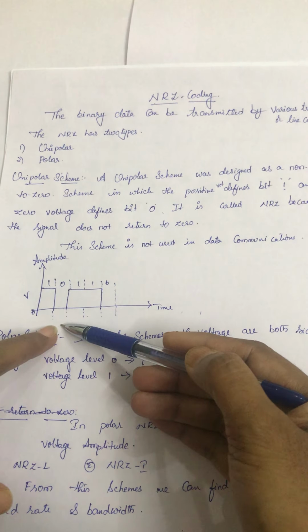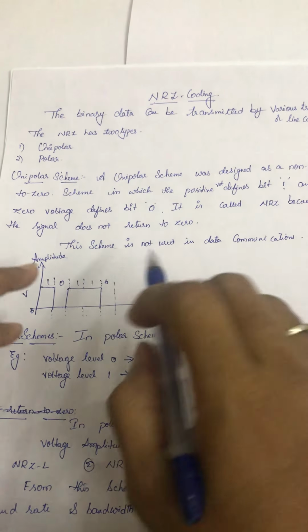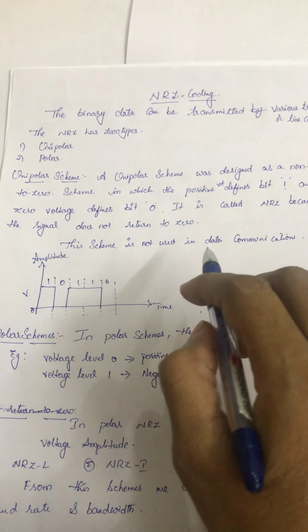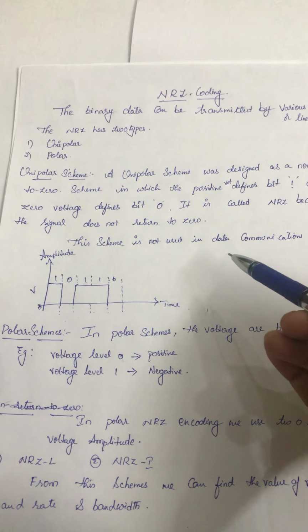There is no negative signal. So it is called NRZ. Why? Because the signal does not return to 0. But this scheme is not used in data communications. We cannot use this in data communications, right?